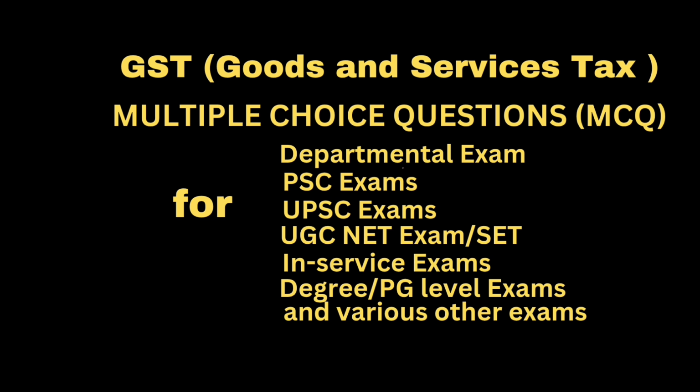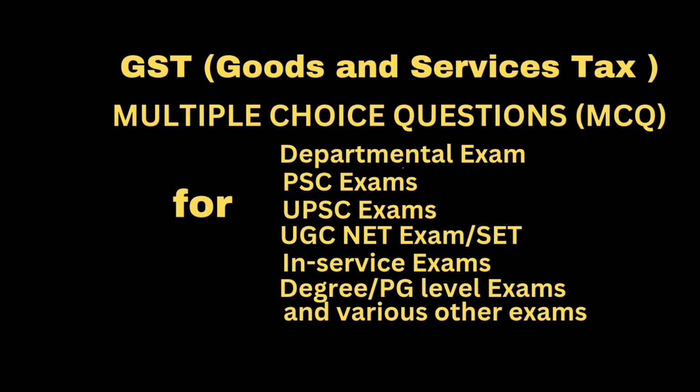Question: which of the following persons can opt for composition scheme? Option A: person making any supply of goods which are not leviable to tax under this Act. Option B: person making any interstate outward supplies of goods. Option C: person effecting supply of goods through an e-commerce operator liable to collect tax at source. Option D: none of the above. Correct answer: option D, none of the above.